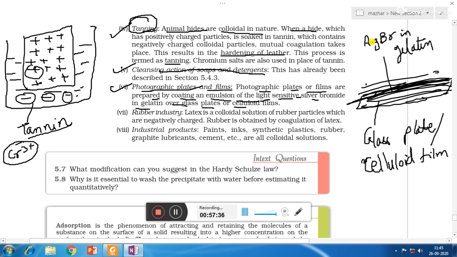And silver bromide is a light sensitive material. So in black and white photography, after developing the film by using silver bromide in gelatin, which is a colloid, it is kept under sunlight, so afterwards the film will get developed.